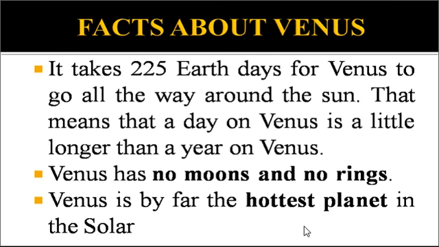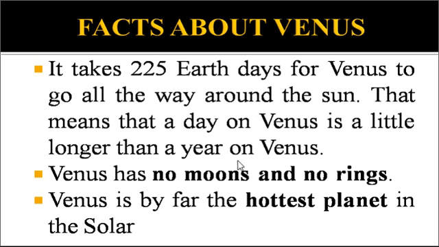Now, it takes 225 days for Venus to go all the way around the Sun. That means a day on Venus is a little longer than a year on Venus. To revolve around the Sun, Venus needs 225 days, so a day on Venus is a little longer than a year.